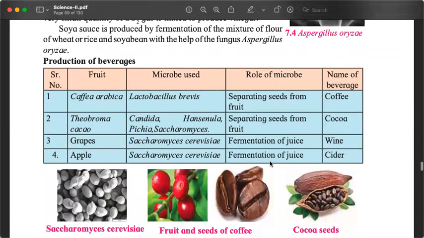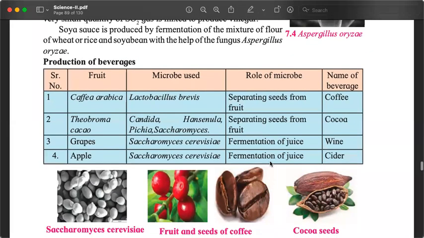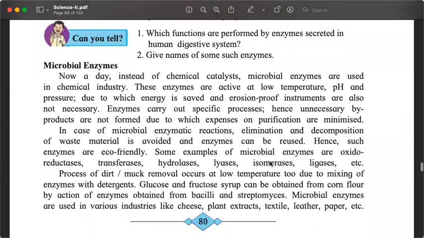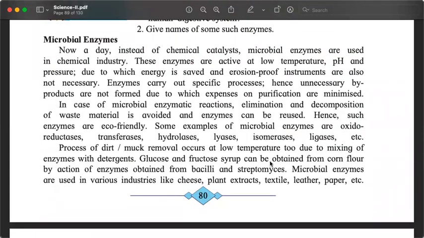We saw how coffee, chocolate, wine, and cider, they are also produced using fermentation. We saw how microbial enzymes can be useful for our industrial processes to make it cheaper, cleaner.